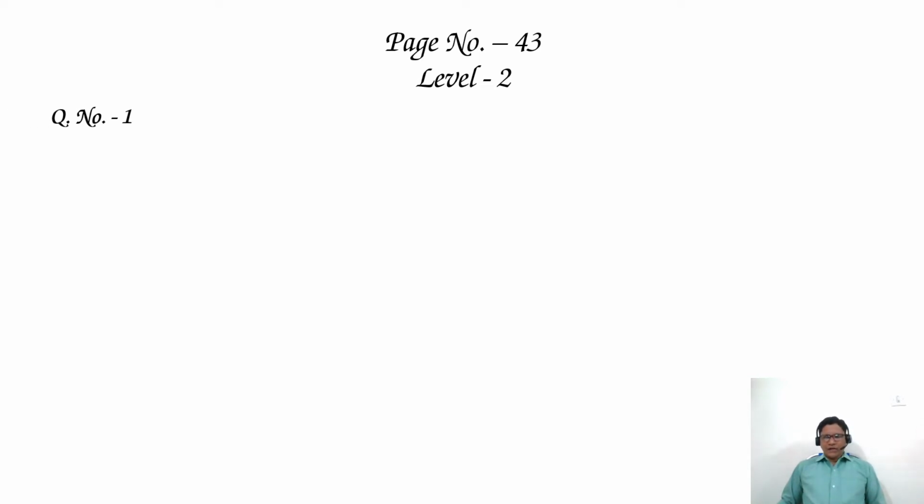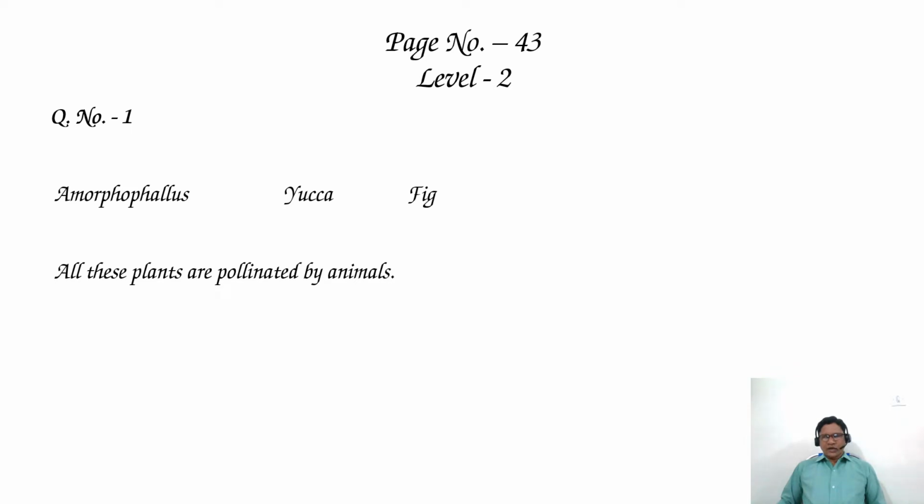Which of the following plants is pollinated by animals? Options: 1. Amorphophallus, 2. Yucca, 3. Fig, 4. All of the above. So first one, Amorphophallus, Yucca, Fig. All these plants are pollinated by animals. Then answer is option 4.